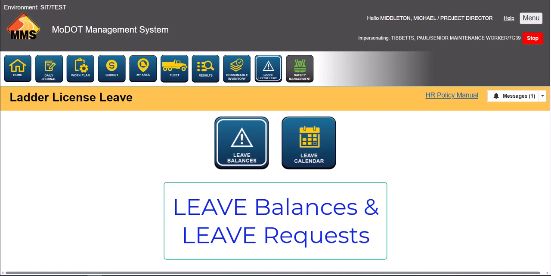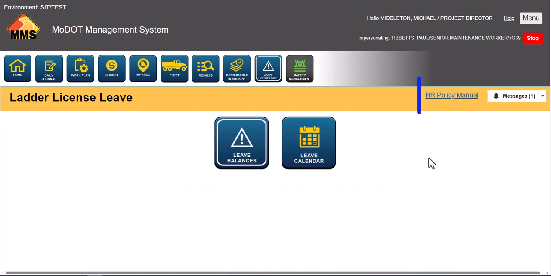The ladder, which will be career ladder and license, will be coming in the future. But this is about you as an employee, your leave balances. So on this page, there is a direct link to the HR policy. You're welcome to go there.